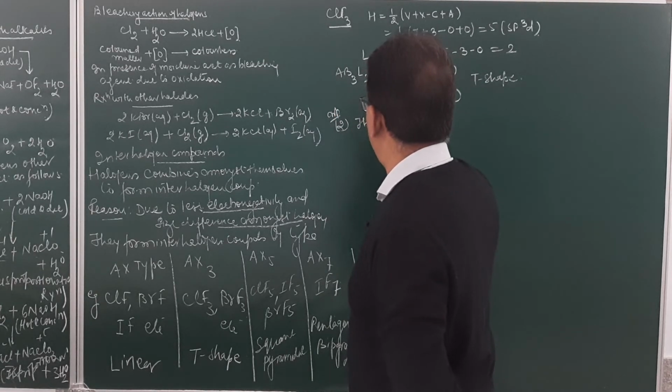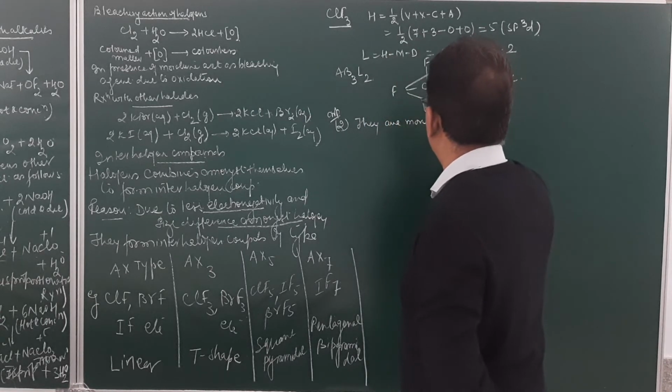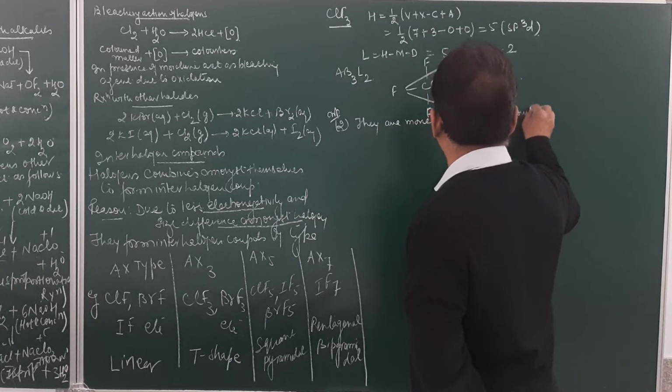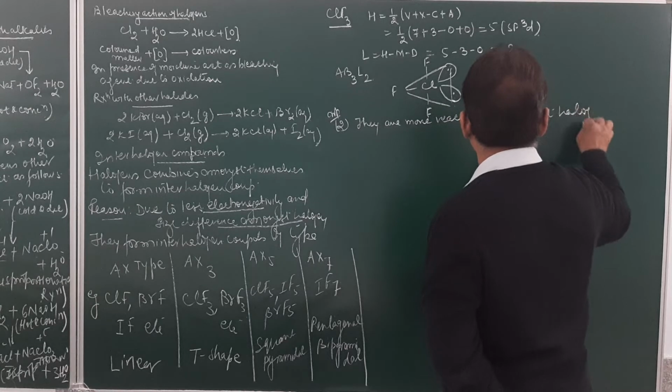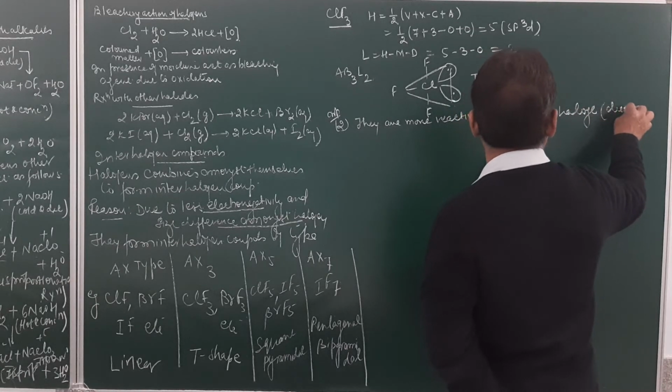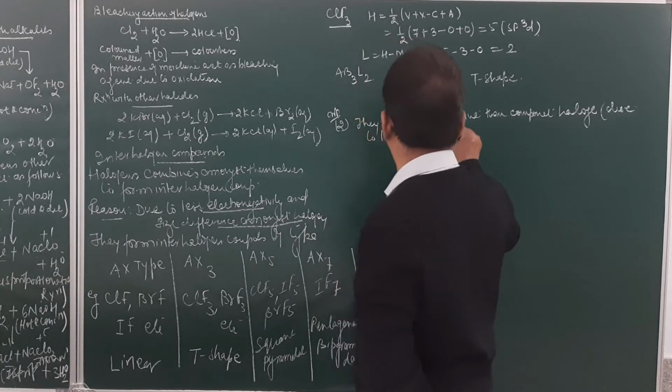They are more reactive than component halogen. Why? Due to lesser bond energy. So this is due to the lesser bond energy.